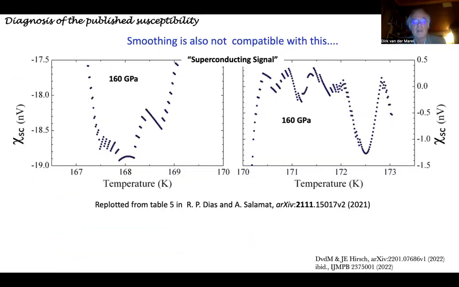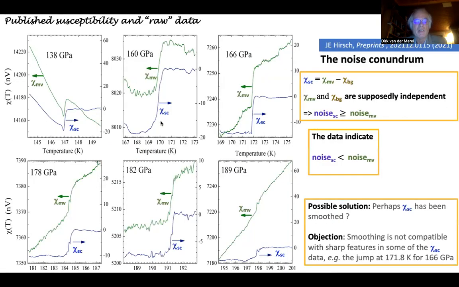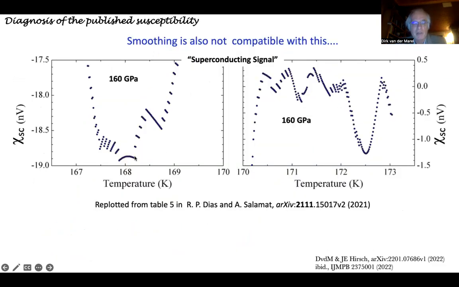So we didn't understand. The other thing is that if you now take these 160 gigapascal data, this is on a range from -20 to 0. If you expand that range, then of course you have to display this part and that part separately if you both want to show it. So that's what we did. We separated it into 2 panels and expanded the range.